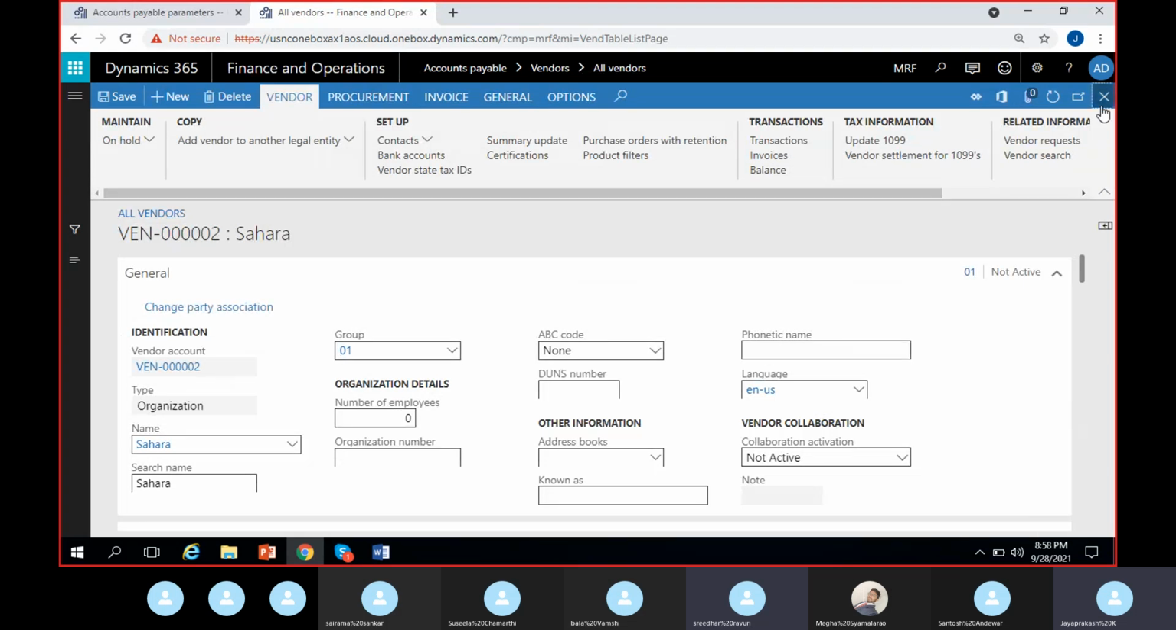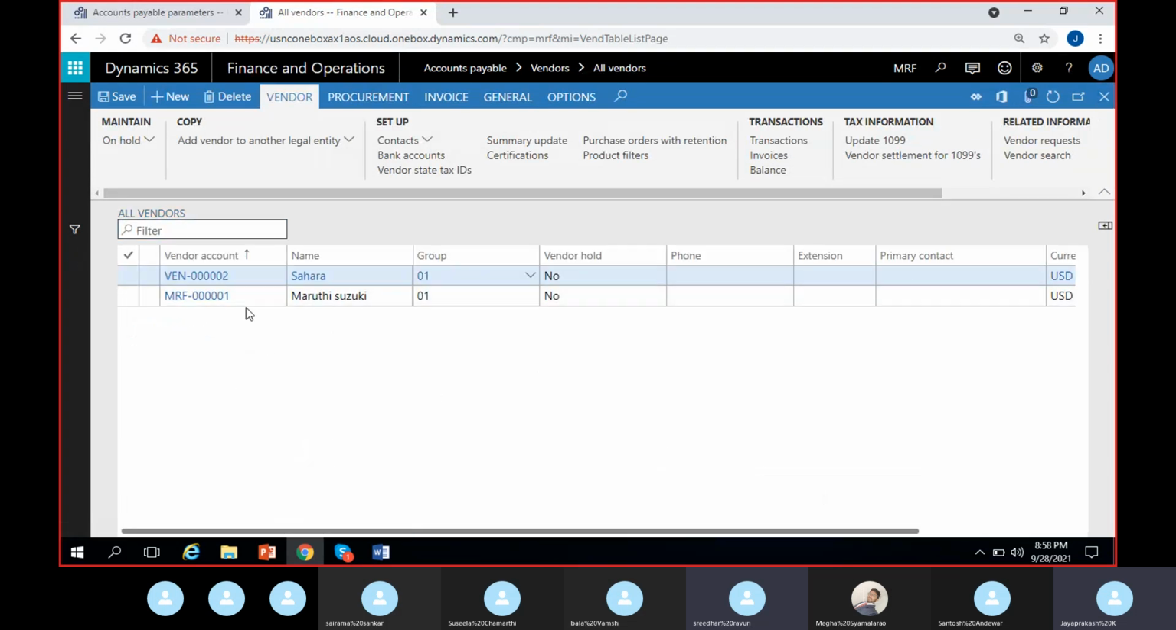If I go back, I can see it as MRF one vendor, vendor number 2. I actually want to change the number for this vendor to vendor 001. So I can change it. Normally, I don't prefer to change the numbers once there are any transactions for the vendor. If there are transactions, don't change it. But if there are no transactions, there is a process to change this.